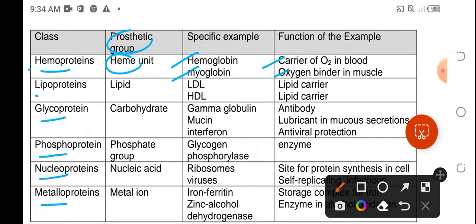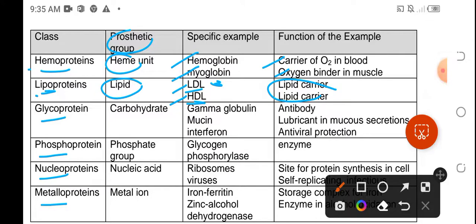For lipoprotein, the prosthetic group is the lipid. Examples of these are the LDL and HDL. We know these two are both lipid carriers, and we know that LDL is the low density lipoprotein, which is also known as the bad cholesterol because it lets the cholesterol stay in the body, while the high density lipoprotein is the good cholesterol because it delivers the cholesterol to the liver for excretion.